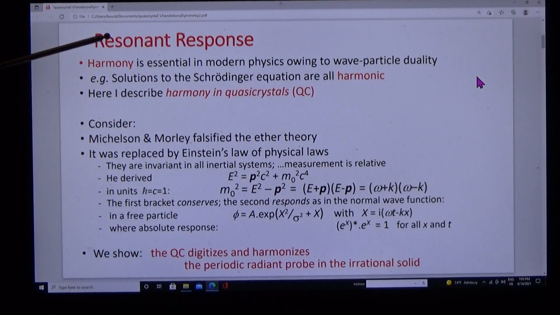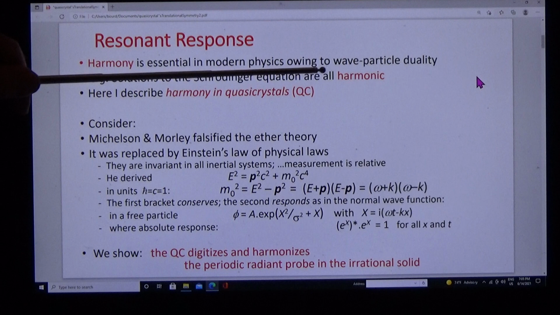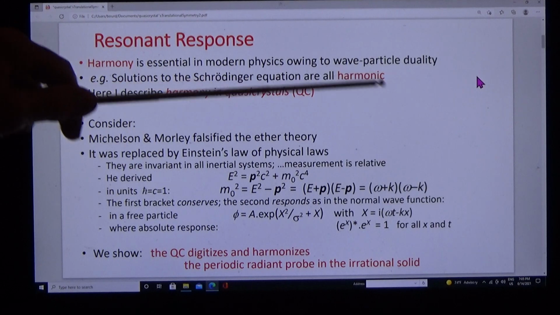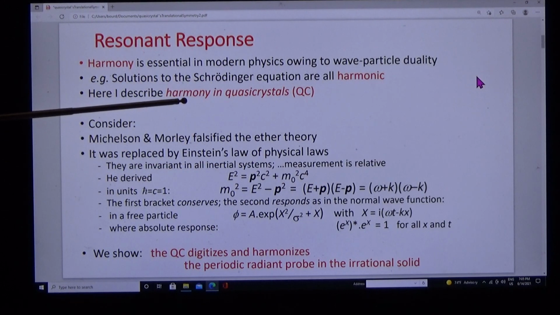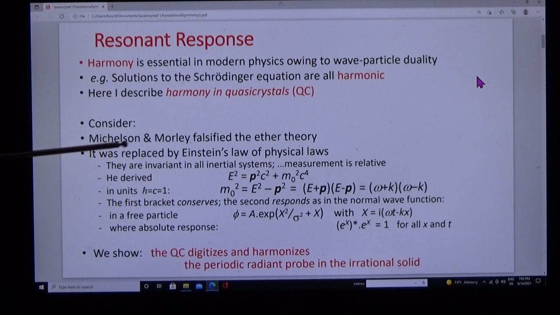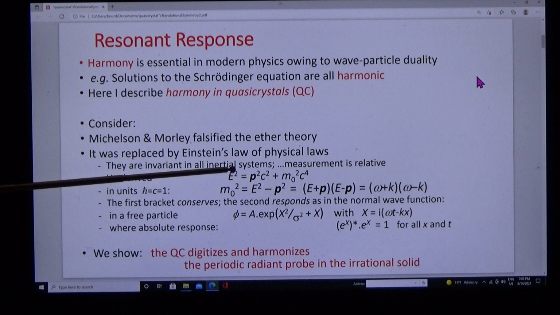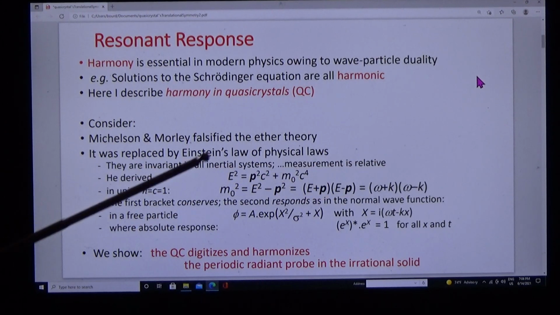I'm going to show you that harmony is essential in modern physics owing to wave-particle duality, such as the solutions to the Schrödinger equation are all harmonic. Here I describe harmony in quasicrystals. Consider, Michelson and Morley falsified the ether theory. It was replaced by Einstein's law of physical laws. They are all invariant in inertial systems. Measurement, on the other hand, is relative.